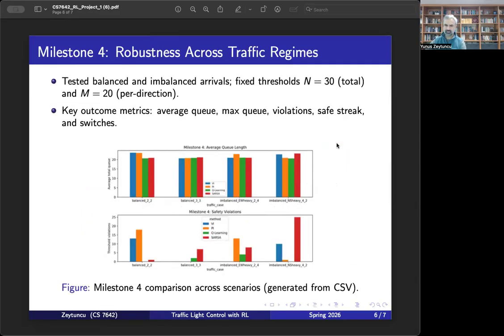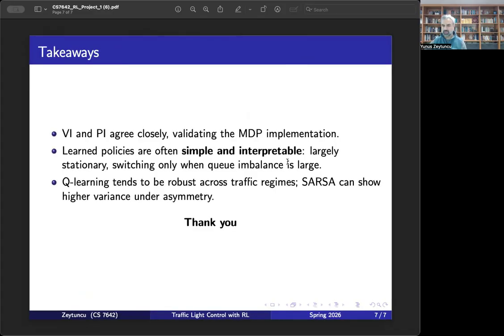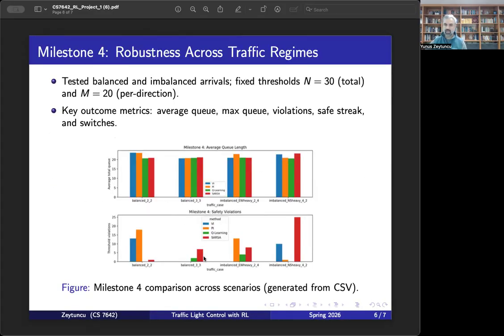SARSA also improves performance, but it shows higher variance than Q-learning, and its on-policy updates are a little bit more conservative. In addition to value iteration and policy iteration in the standard setting and model-free learning, we looked at the approaches in imbalanced traffic, where the vertical and horizontal directions have different thresholds. In those cases, we compared value iteration, policy iteration, Q-learning, and SARSA. Here they are shown in different colors. I'll start with the balanced traffic case, where the average total queue, as you can see, is very comparable, and it is very comparable in the imbalanced case too.